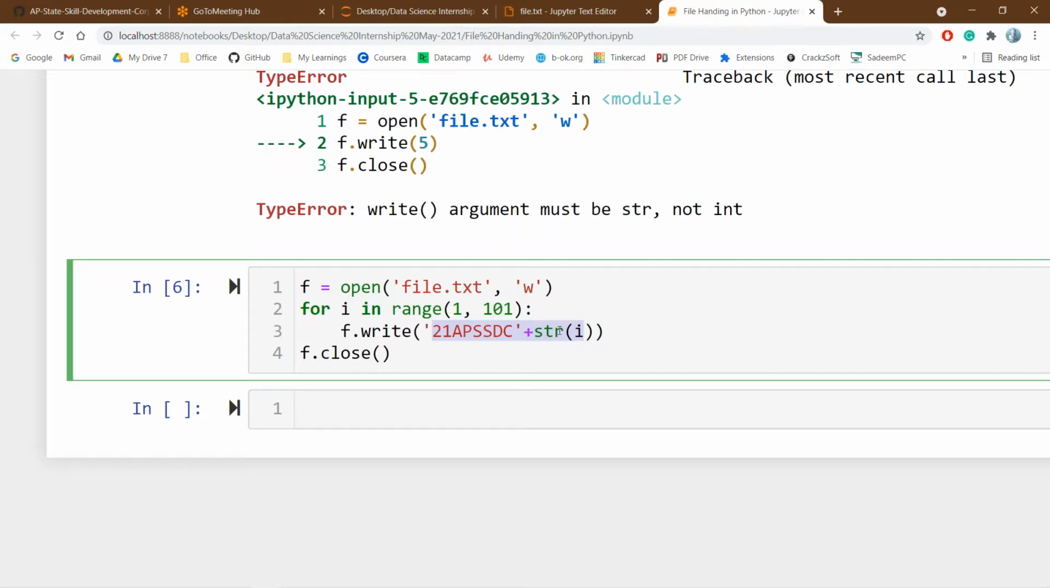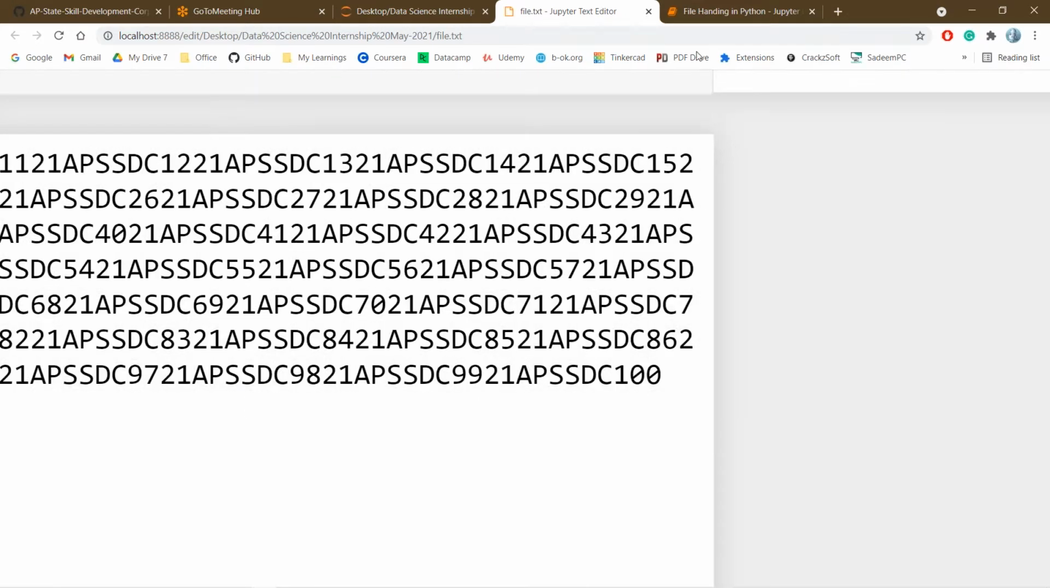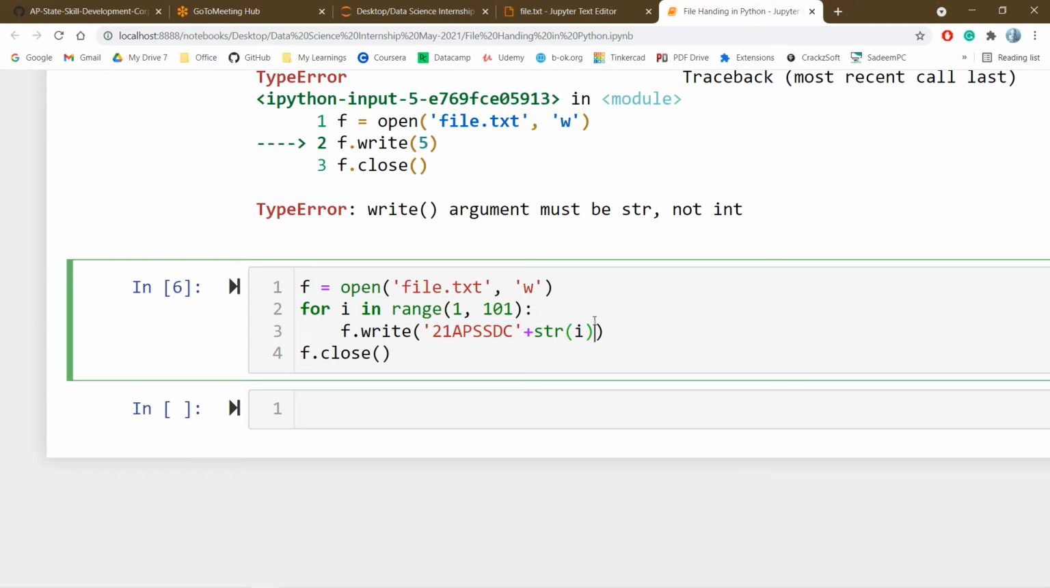So if I want to get the data line by line, what modification do I need to do? If I use the write function, my data is automatically concatenating side by side from 21 APSDC1 to 21 APSDC100. What I need to do is create a new line after writing a particular data.